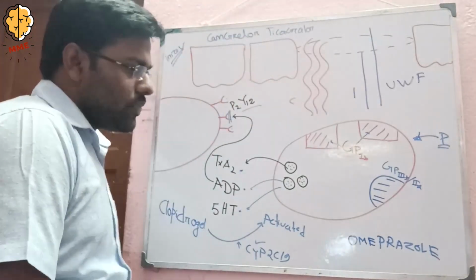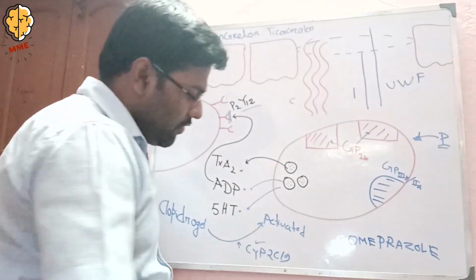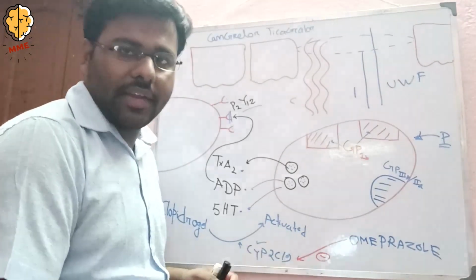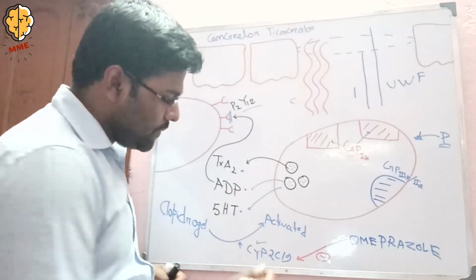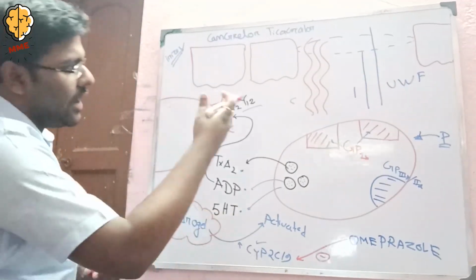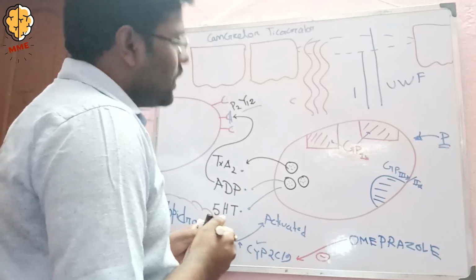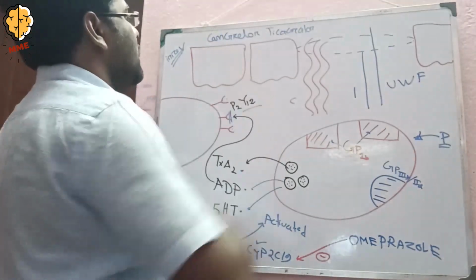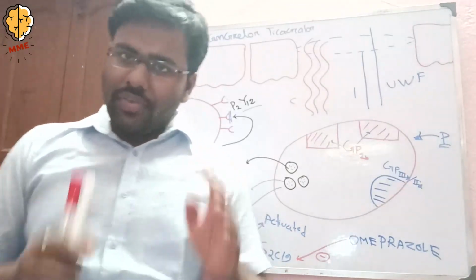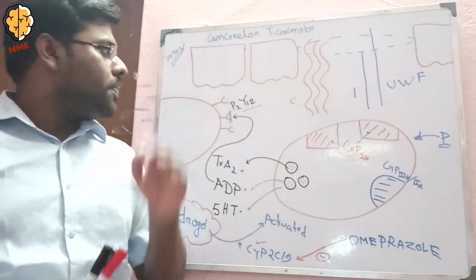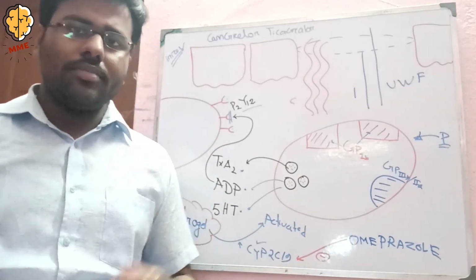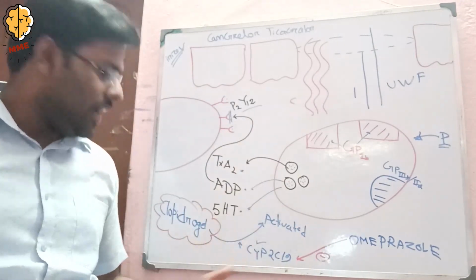Okay. Now, omeprazole inhibits the CYP2C19 enzyme of the liver. That's why clopidogrel cannot be activated, and the work is not done. And there are two drugs, cangrelor and ticagrelor. They are reversible inhibitors of the P2Y12 receptor. Okay, so that is the whole concept of the P2Y12 receptor, ADP, and clopidogrel.